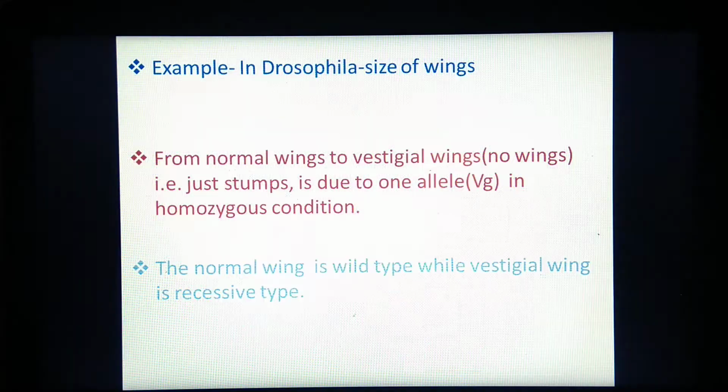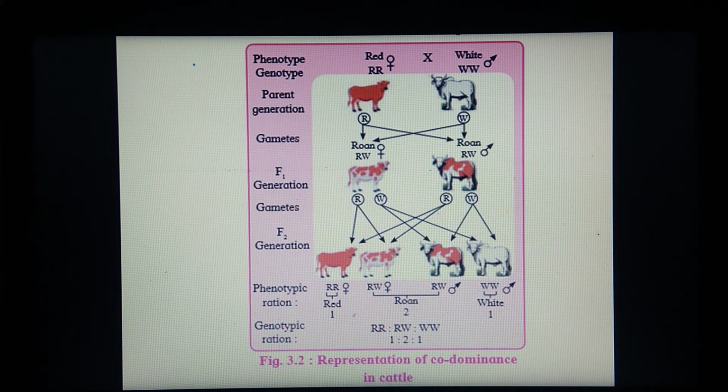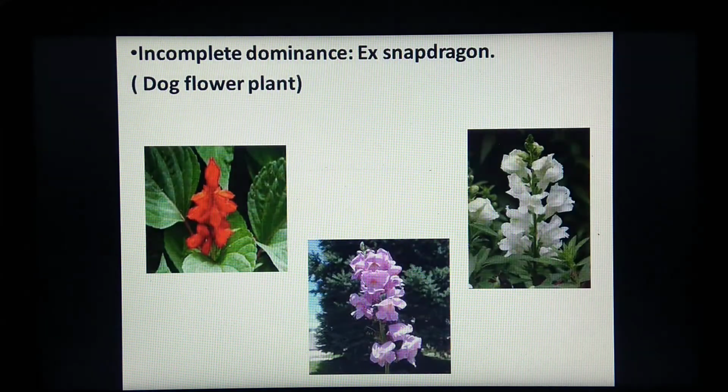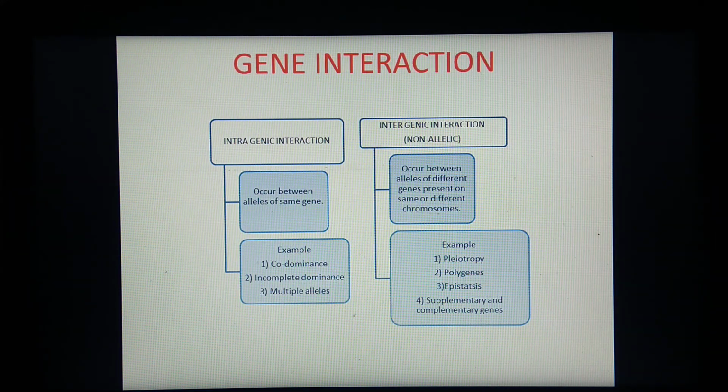Now we are going to see pleiotropism, which is one of the examples of intergenic or non-allelic interaction. So once again we'll see this intergenic interaction. What is it? See, under gene interaction we have studied intragenic interaction, which occurs between alleles of the same gene, and 3 examples we have completed: codominance, incomplete dominance and multiple alleles.